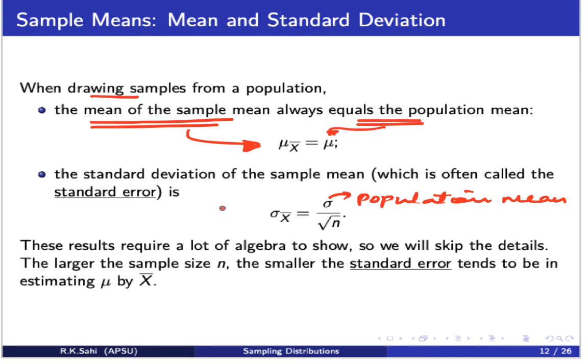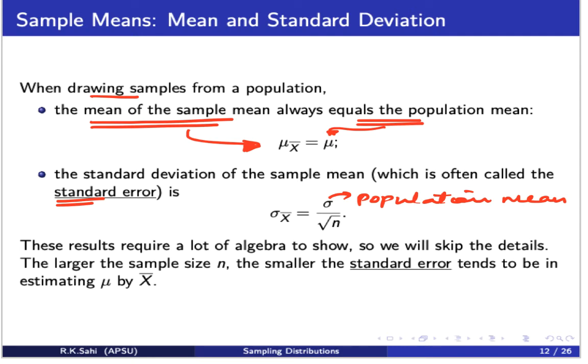Now, there's a very important terminology, guys: the standard deviation of the sample mean is called the standard error. The reason the standard error comes up is because we are trying to estimate the population by a sample data set, and that's where the errors are going to come.